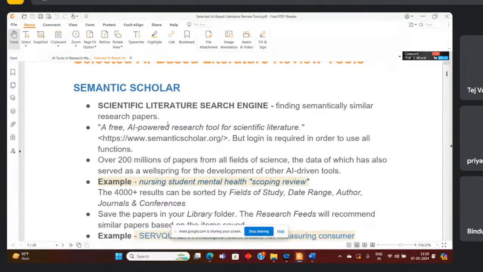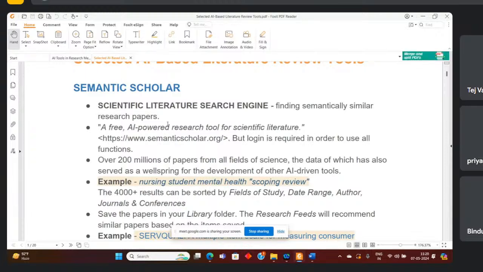You can find it there also, but not easily, right? So right now Google is also using AI in Google Scholar, but that is not as powerful as Semantic Scholar.